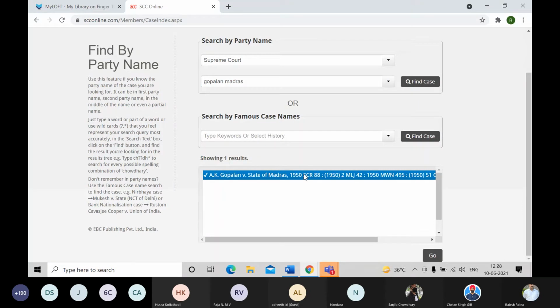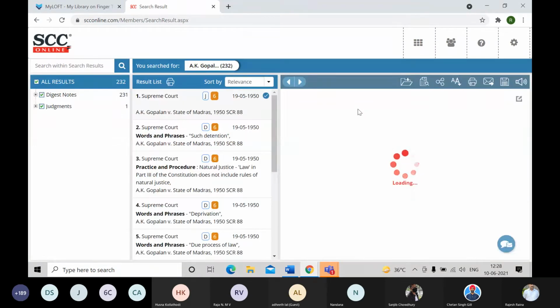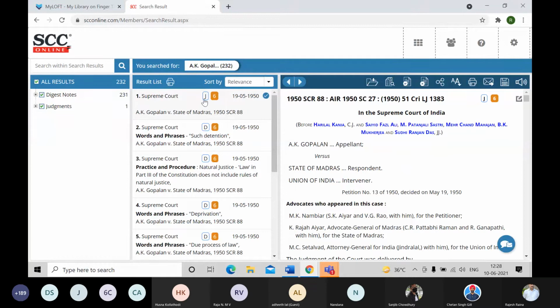Now once I have the citation, I'll double click on that, and now I'll be back to those result screens where you get those three columns, all results as well as the result list. Now here I can see that there is one judgment available, and there are 231 law points on this which have been discussed over here.